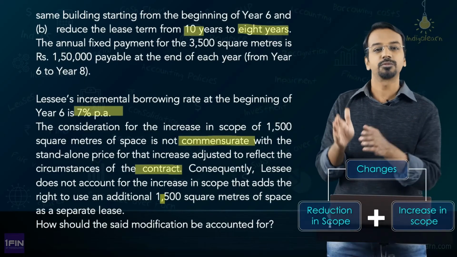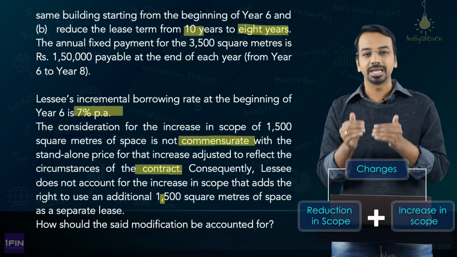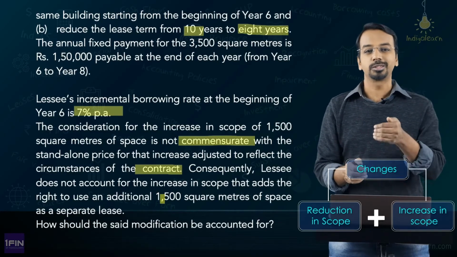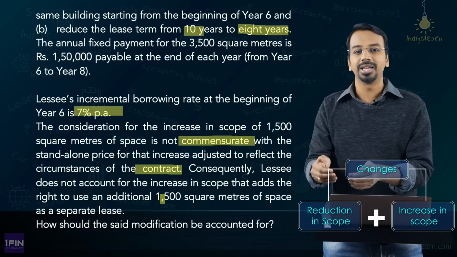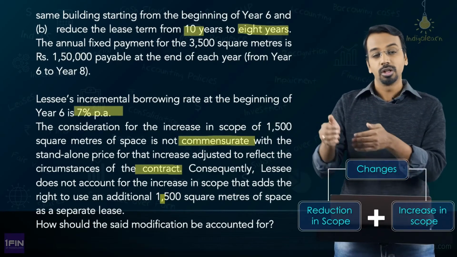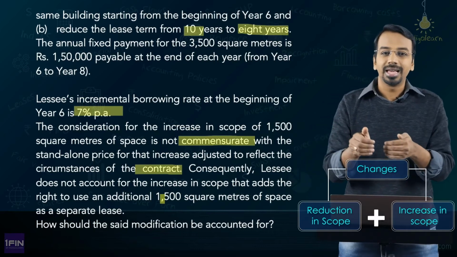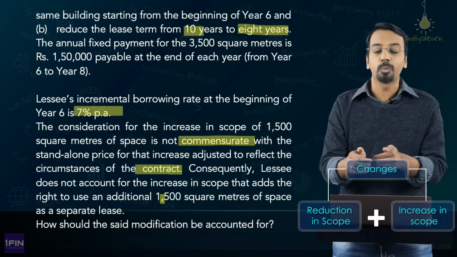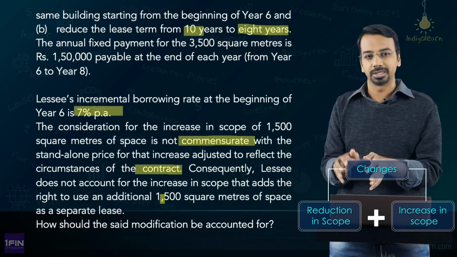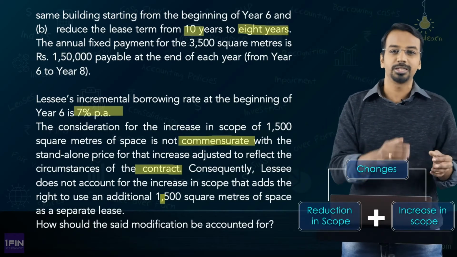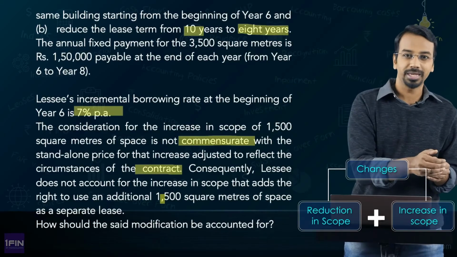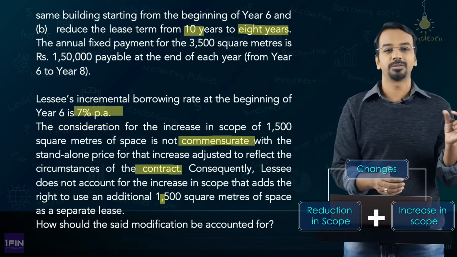First, you have to take care of the existing contract. What is the existing contract? Existing contract is 2,000 square meters for a period of 10 years. Now, that 10-year period you have reduced it to 8 years. So, first you have modified the existing contract, you have reduced the scope of existing contract, that you should consider. Then you should consider the increase in scope of the lease by adding additional space, that is a new space for the balance period of 3 years.